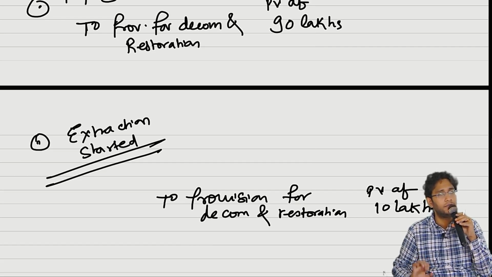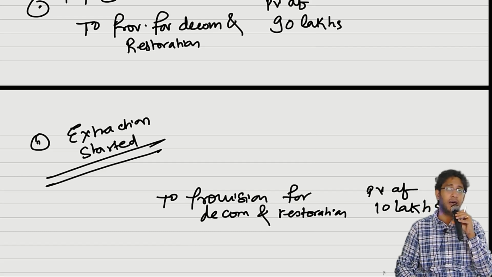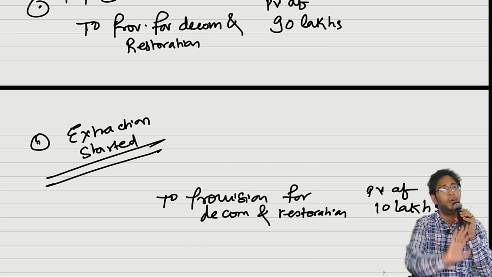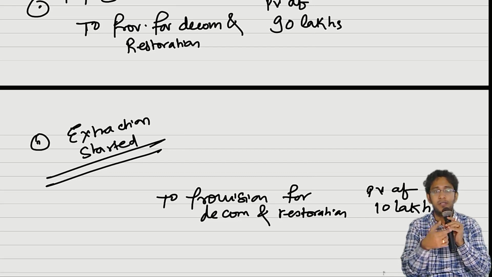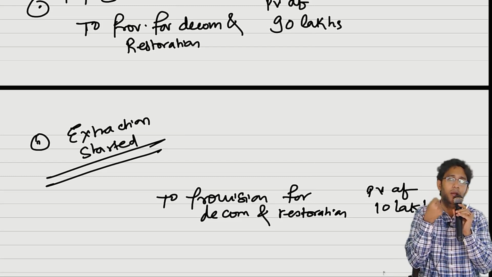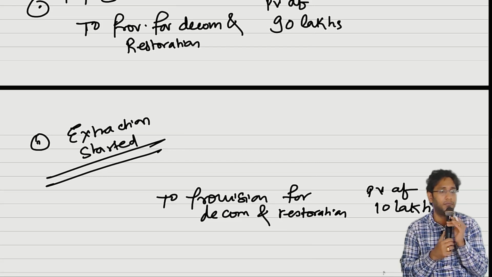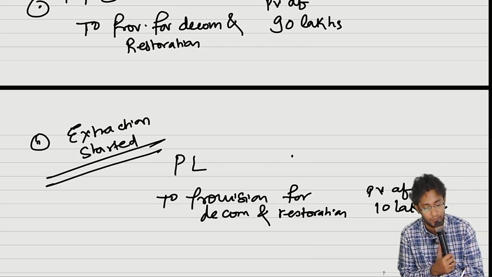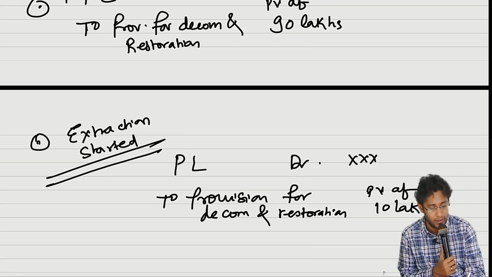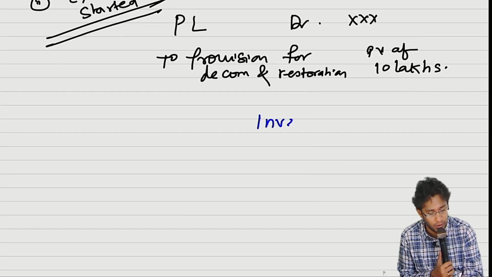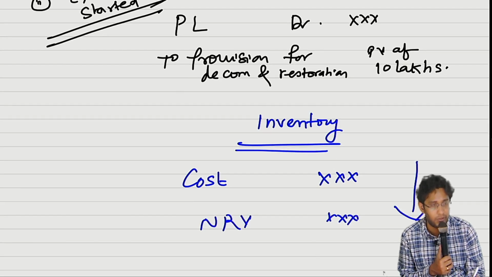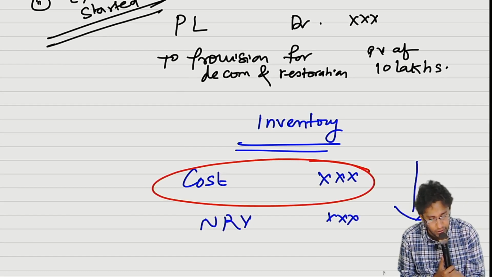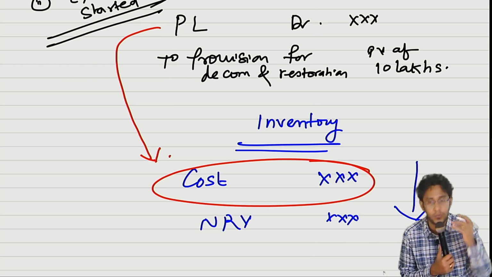No. What you will debit to PPE is what is directly attributable to construction of PPE, that you can add to PPE. The construction or extraction? Extraction. So this is a cost of extracting crude oil, and crude oil is your inventory. So this is just like any other cost. Debit to P&L. And when you are measuring your inventory, cost or NRV, whichever is lower you will apply, no? In that cost you should include this expenditure also.